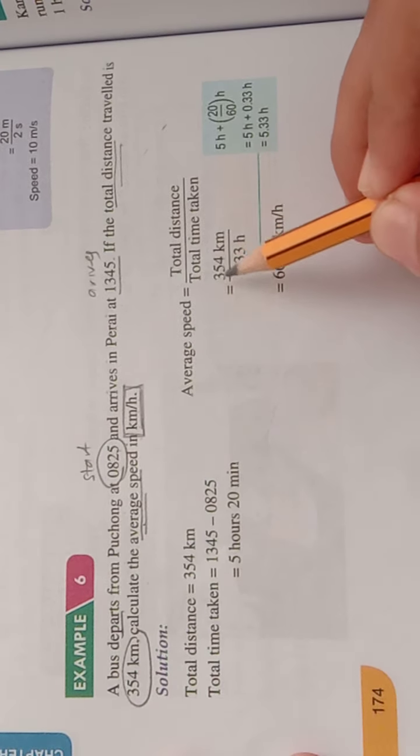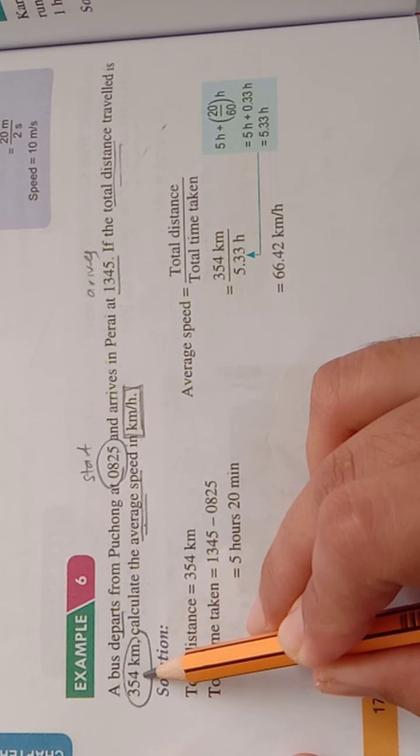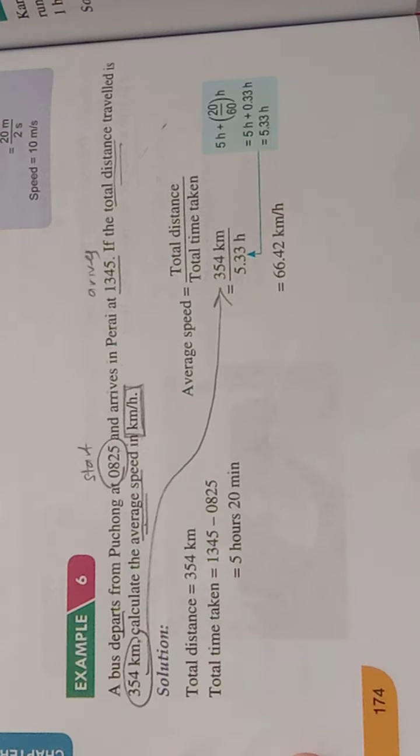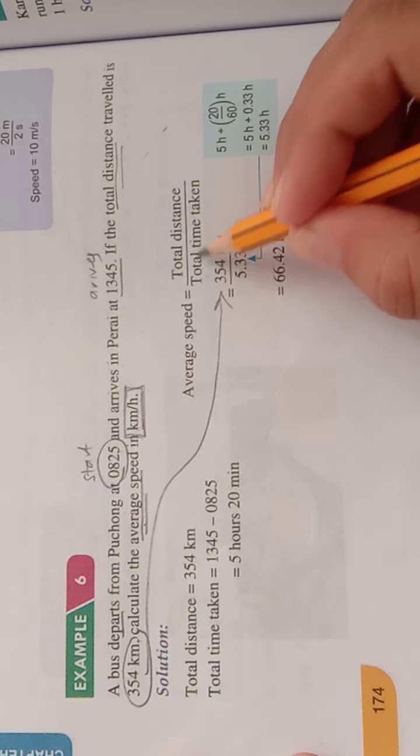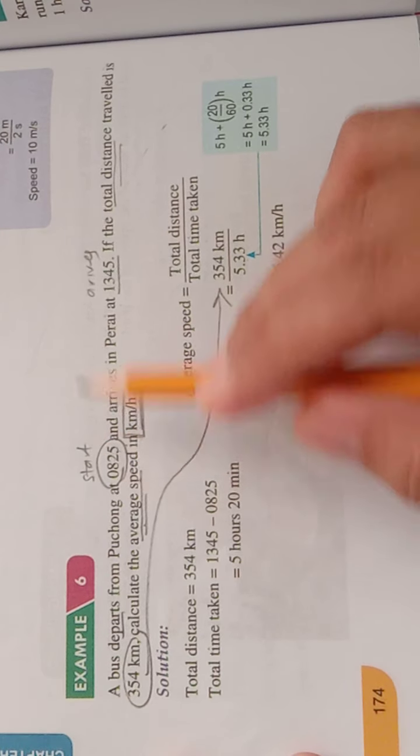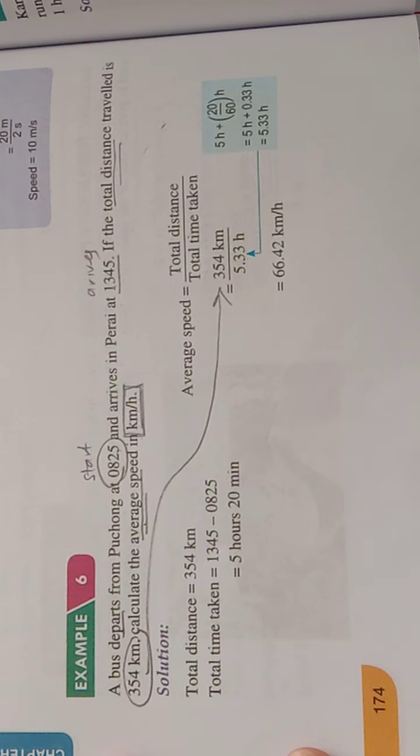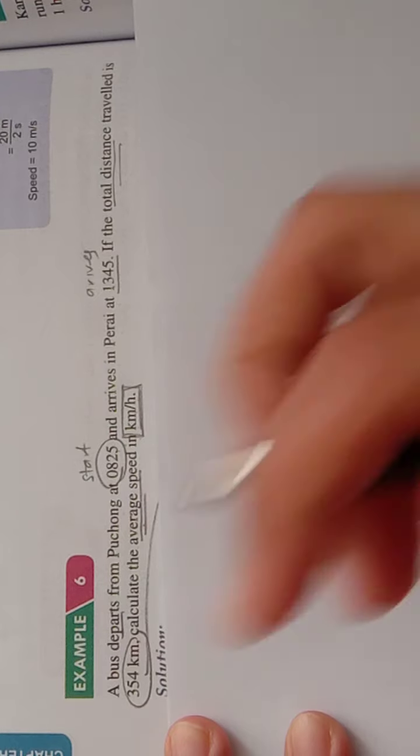The total distance we can take directly from the information, 354 kilometers. But the total time taken, you need to calculate from the information. Arrive at 13:45, starting at 8:25. So let's calculate the time taken.